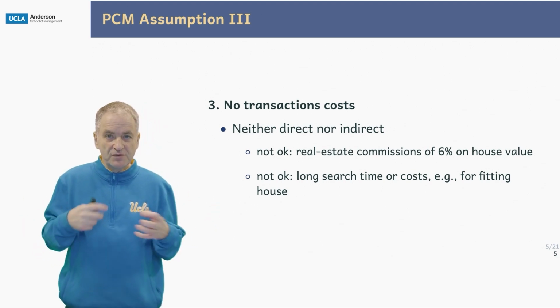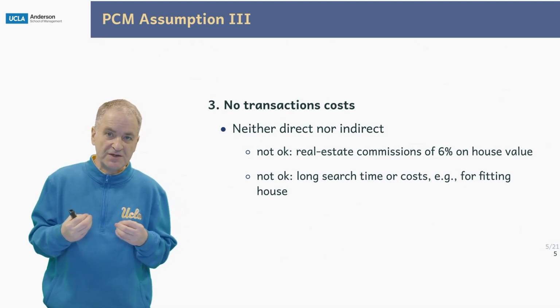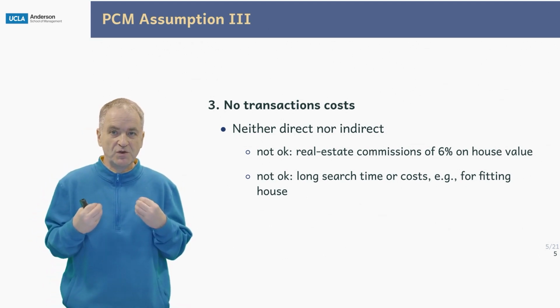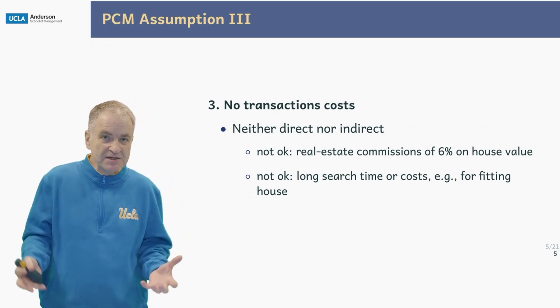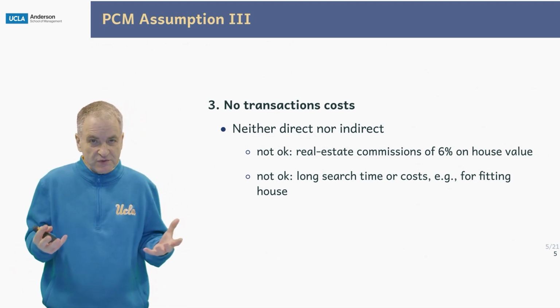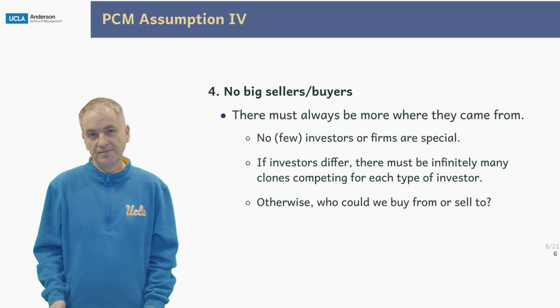You don't have to sit around on the good, because that is an indirect transaction cost and it makes it costly for you to wait. So you want to list your house, it may take months before it sells. It's not useful during that time. All of this is out in a perfect capital market.